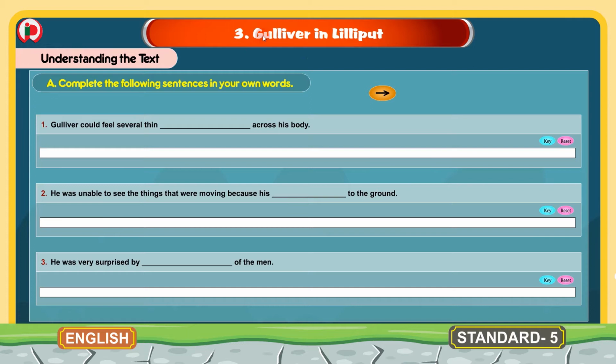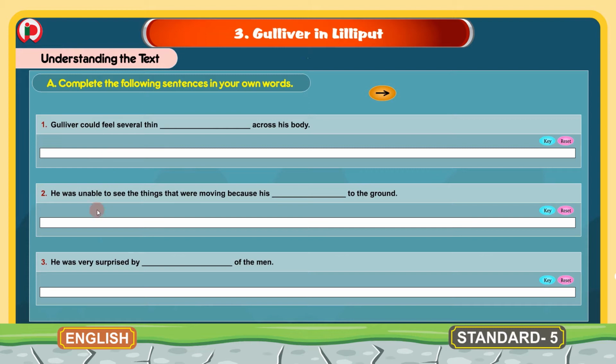3. Gulliver in Lilliput. Children, this is the lesson in the course book. Now we will do the workbook part for this lesson. The lesson's name is Gulliver in Lilliput. The first section here is understanding the text, and the first bit, A: Complete the following sentences in your own words.